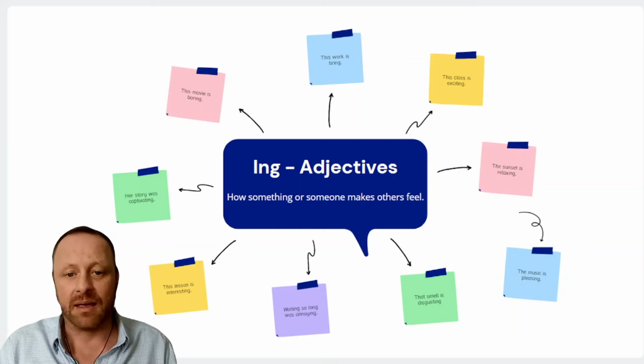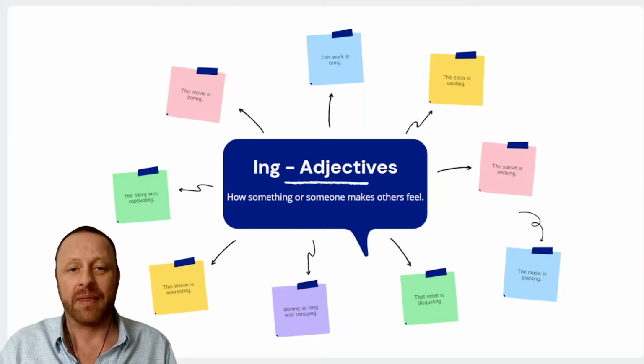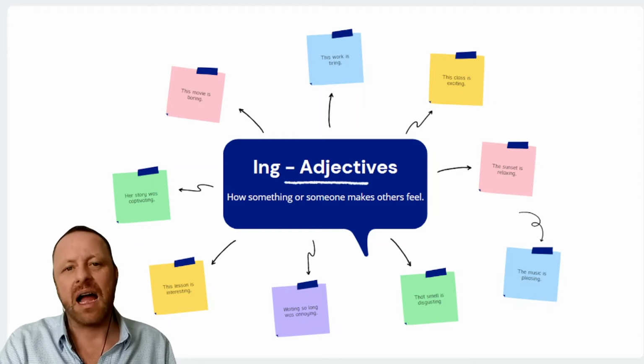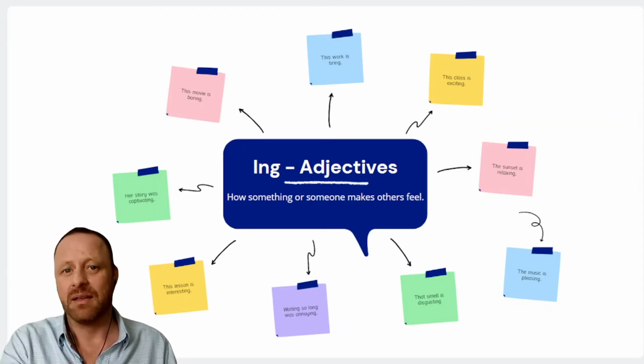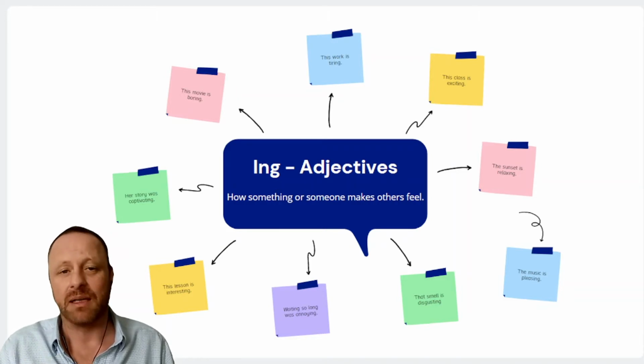Okay? So, for example, that smell is disgusting. It's a disgusting smell. So, the smell has caused us or made us feel a certain way. That smell is disgusting. I feel disgusted by the smell. The smell is the cause, which is disgusting, and that's how it made me feel.